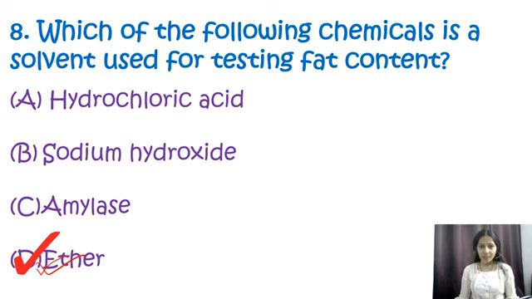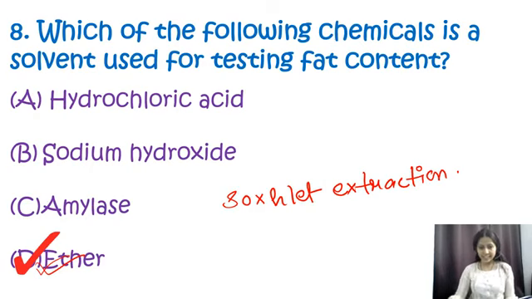So I'll write over here the method, that is Soxhlet extraction. Okay. So the correct option is D, that is ether.